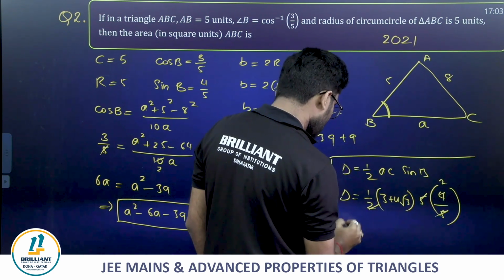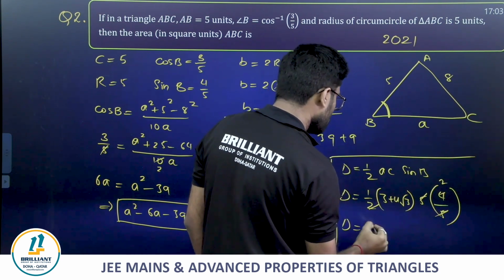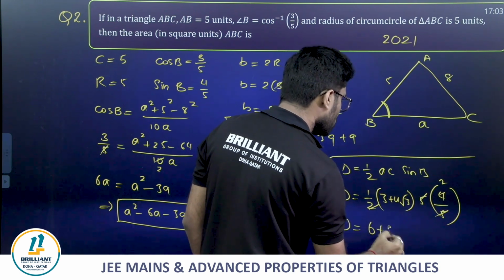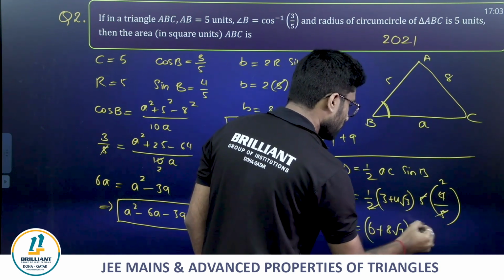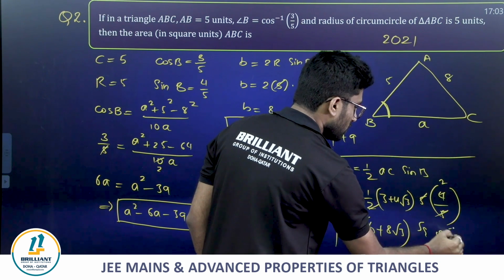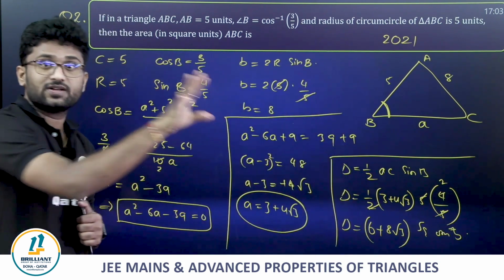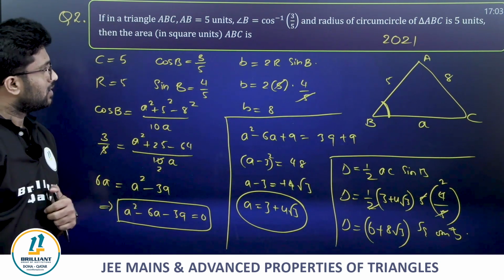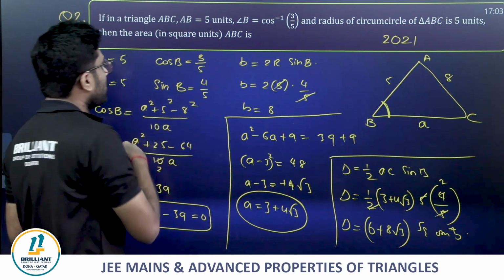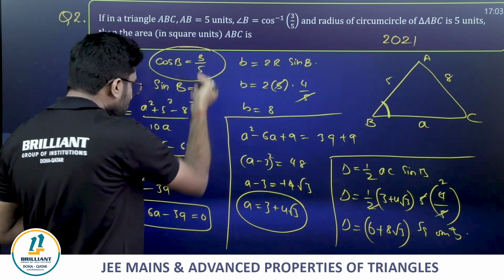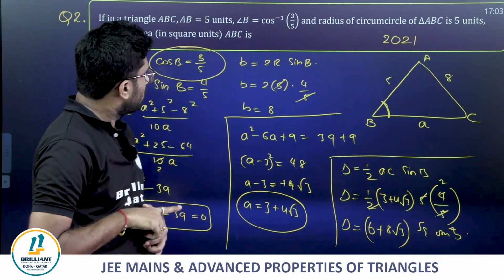So that becomes multiplied with 2. Delta is equal to 2 3s are 6 plus 2 4s are 8 root 3 square units. I hope it is clear, friends. I hope it is clear. See, first we have taken cos B, then from there we took sin B.